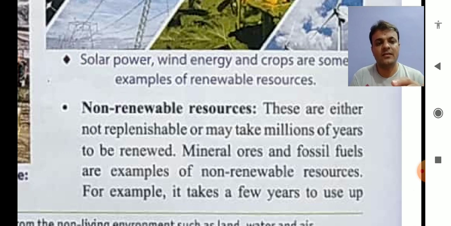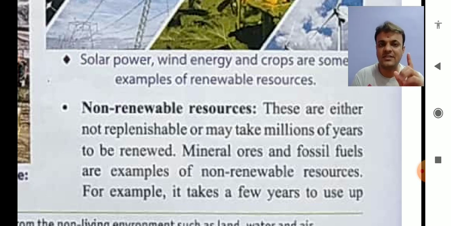Mineral ore, right? Minerals are made from mineral ores, and then there are fossil fuels. Fossil fuels mean fuel made from fossils of trees and wild animals. So fossil fuels and minerals are available right now for us, but they come under non-renewable resources because they are really non-renewable. They take so much time to be renewed or replenished.